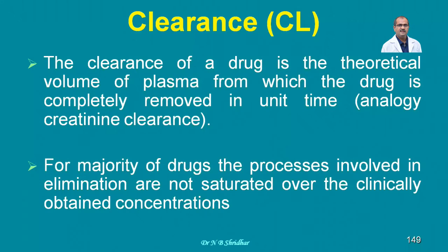But you can imagine that creatinine is completely removed from the body in 1 hour. That's known as the clearance. And for the majority of drugs, the processes involved in elimination are not saturated at the clinically obtained concentrations.